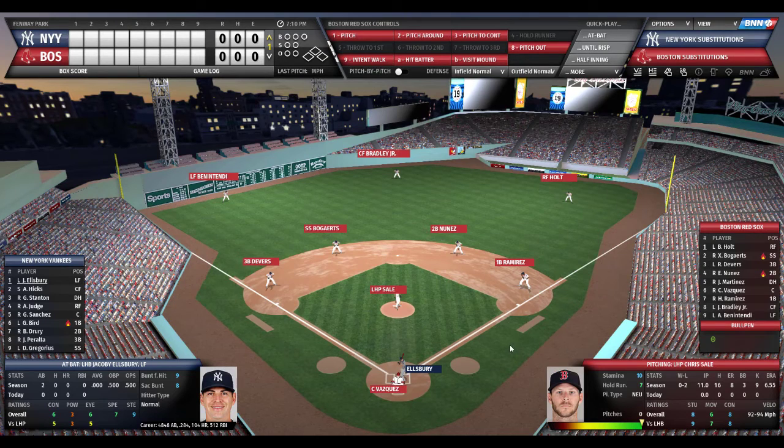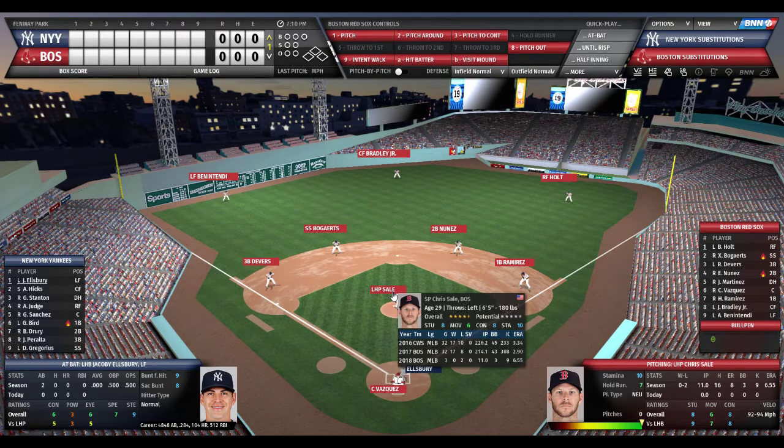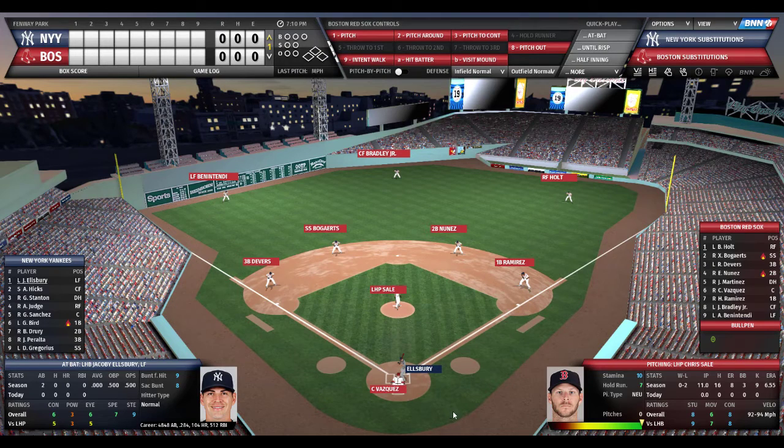Chris Sale is on the mound for the Red Sox, and he has been god-awful. In 2 games, he is 0-2. He's thrown 11 innings. He's given up 16 hits, 8 earned runs, walked 3, struck out 9. His earned run average, 6.55. And he'll be dealing with Ellsbury, Hicks, and Stanton.